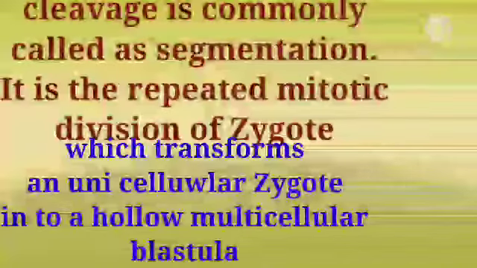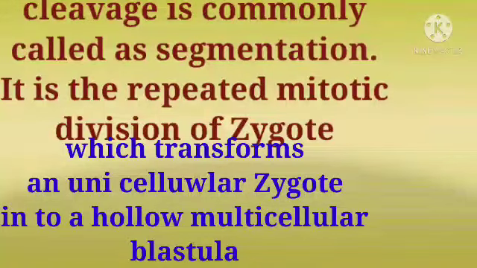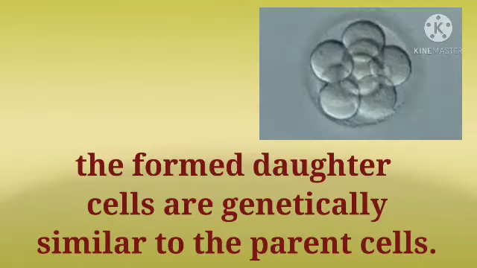Cleavage. Cleavage is commonly called segmentation. It is the repeated mitotic division of the zygote which transforms a unicellular zygote into a hollow multicellular blastula. The formed daughter cells, generally similar to the parent cell, are called blastomeres.